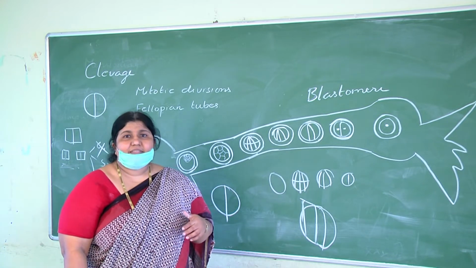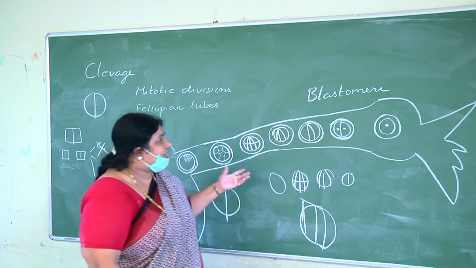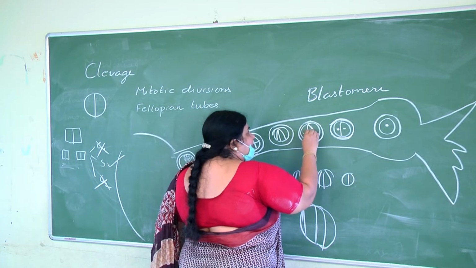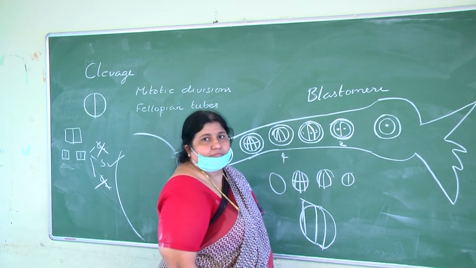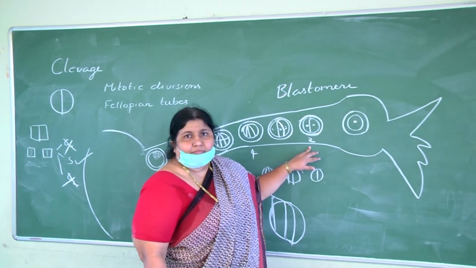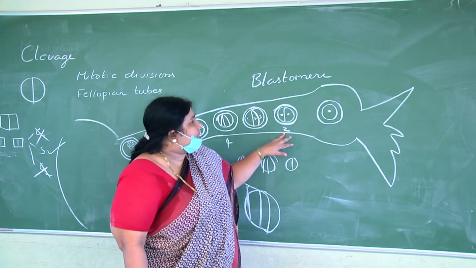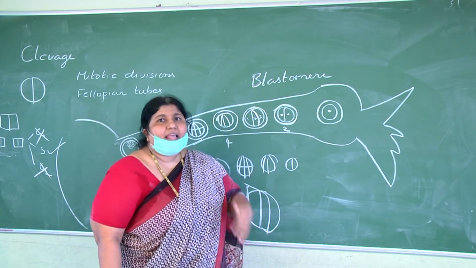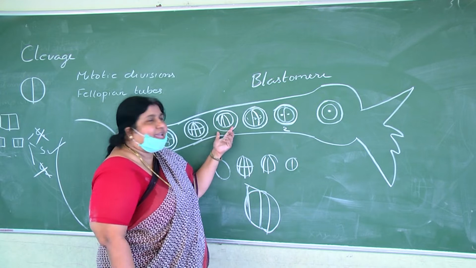The second cleavage occurs in one blastomere, then proceeds in the second blastomere. So only a transient 3-celled stage occurs between the 2 and 4-celled stage. The first cleavage is holoblastic and meridional, resulting in a 2-celled stage. The second cleavage is also meridional, vertical, but at right angles to the first cleavage. So it should result in a 4-celled stage.